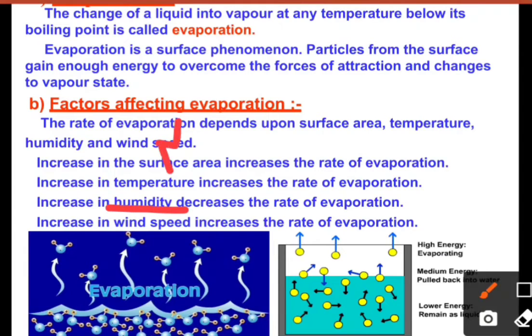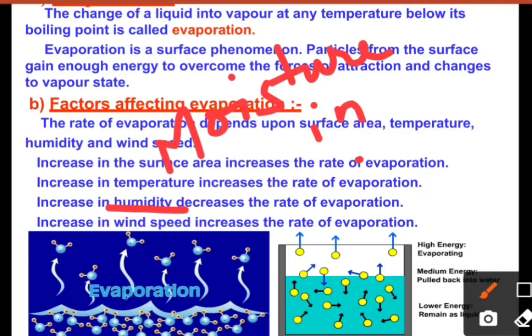Humidity is the amount of moisture present in the air. If the space in the air is already occupied by humidity, or we can say by water particles, then the evaporation rate will become slow, because they will not find any space to evaporate and accumulate. So as the air increases, the humidity will decrease, right?